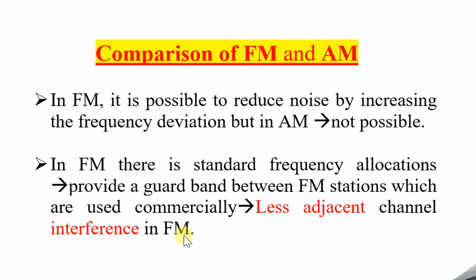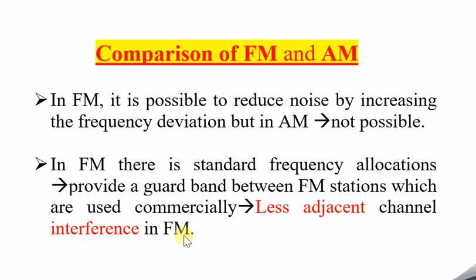This is the main comparison. In AM it will be somewhat less, because the amplitude will be correct, but there is some chance. Whereas in FM it is correctly done; we can differentiate the bands. As there are different guard bands, the band of one FM station will not interfere with the band of another FM station.